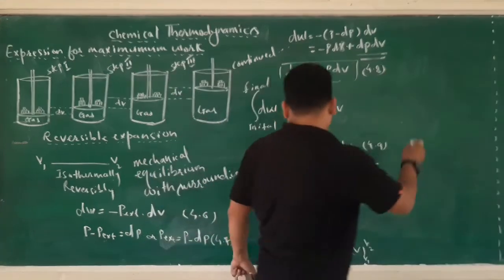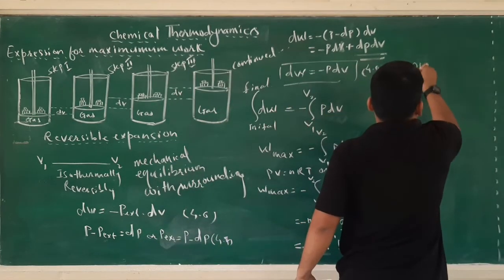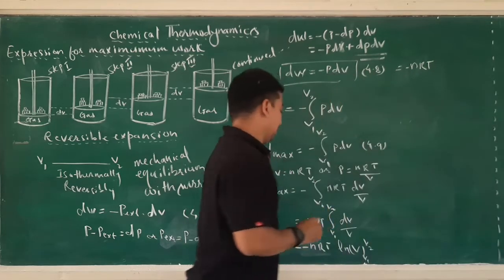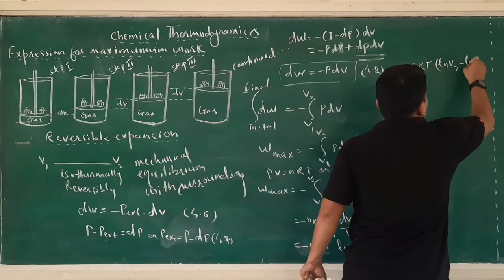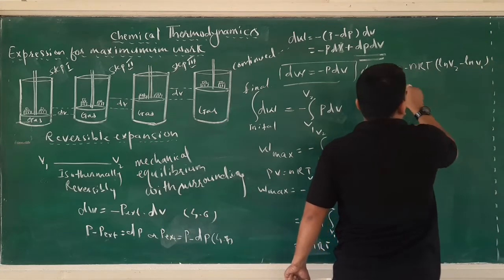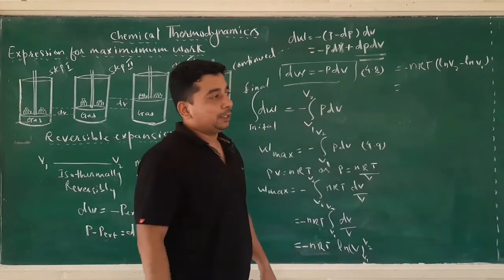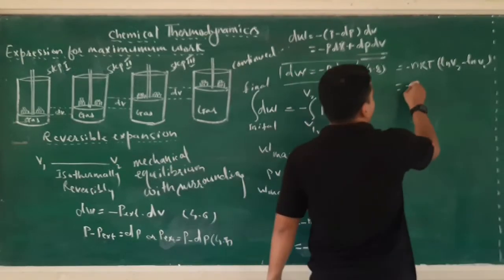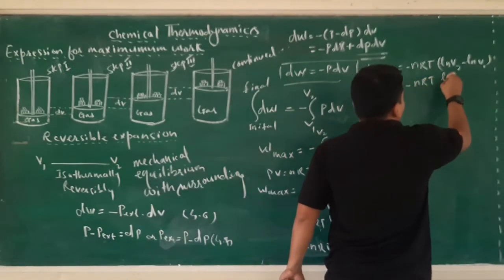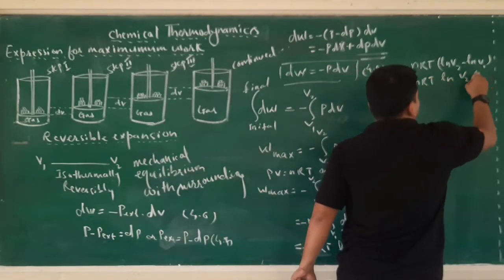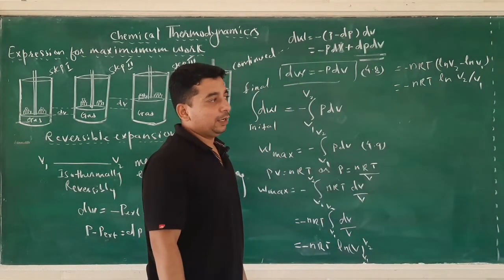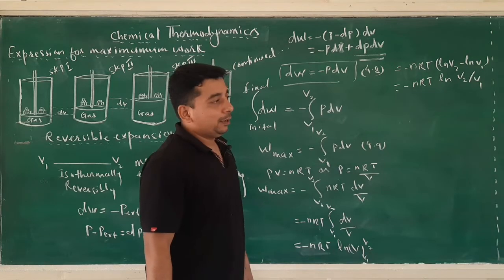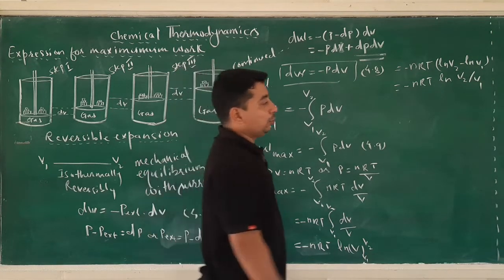Now, you can write it as minus nRT ln of V2 minus ln of V1 in natural log. Subtraction becomes division. So, you will write minus nRT ln of V2 divided by V1. Now, for removing natural log, you will multiply the equation by 2.303 and log to the base 10.